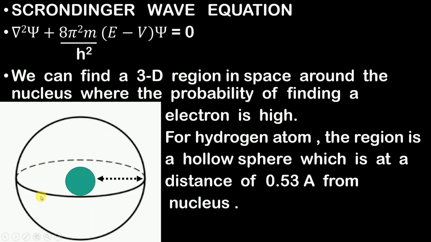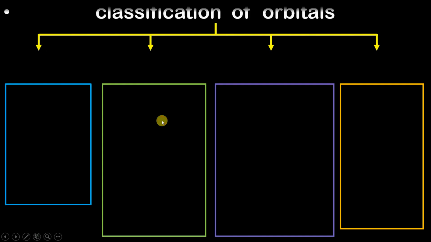Whether you call it s subshell or s orbital, it is going to be one and the same, because inside s subshell there is only one type of orbital, that is s orbital. So there is no classification ahead in s subshell.